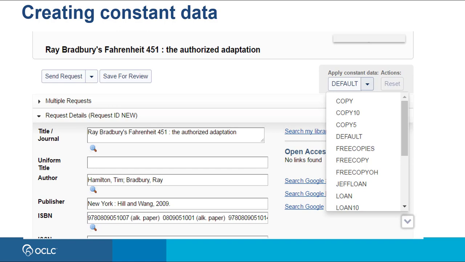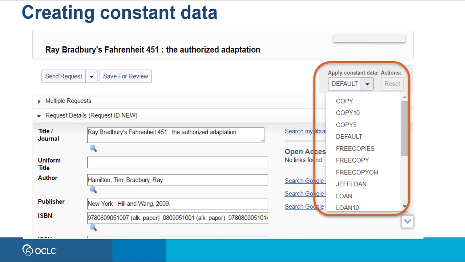Then, when you are creating an ILL request as a borrowing library or replying to an ILL request as a lending library, you will be able to select and apply your constant data and have the system automatically fill out those fields with your library's information, thus saving you time.